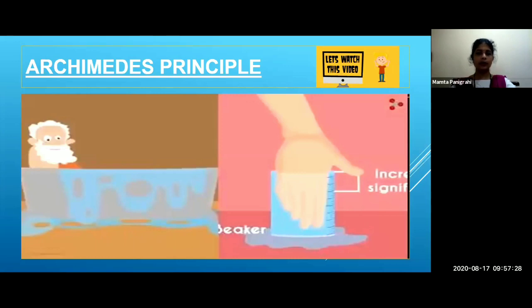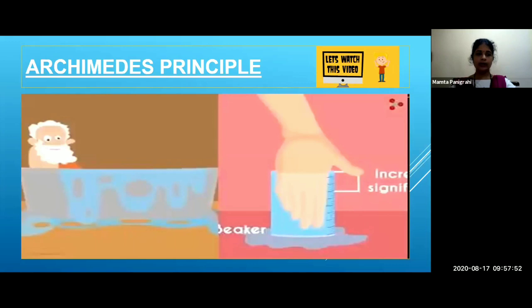Because of the buoyant force. See, buoyant force acting on the object. You have also noticed that some water, see here, some water is also collected in this small container. Is that clear? Okay, so some water was also displaced.